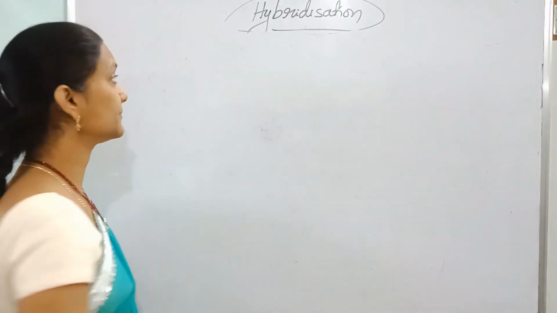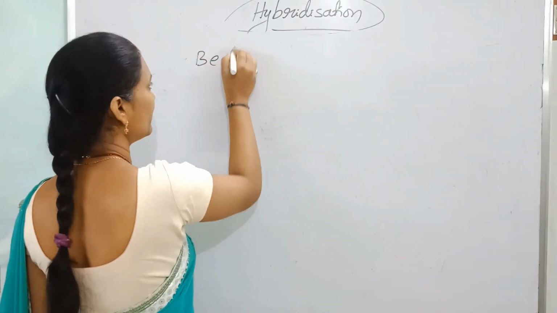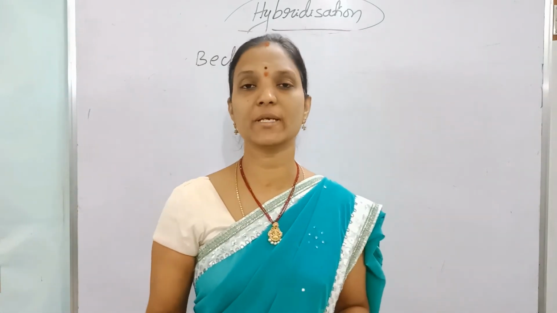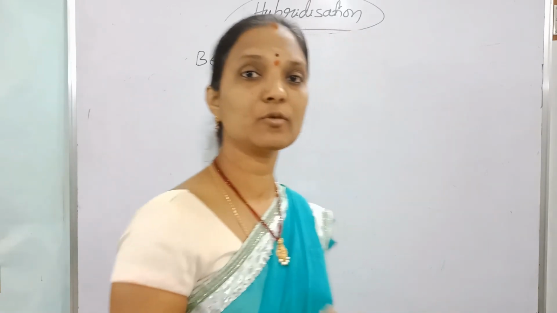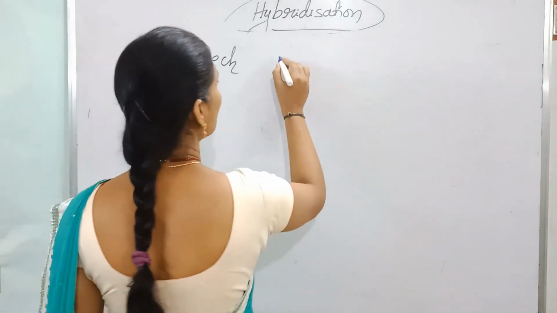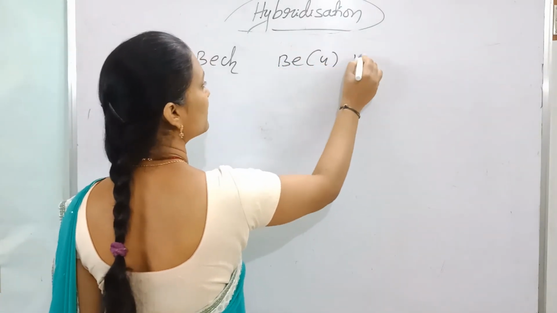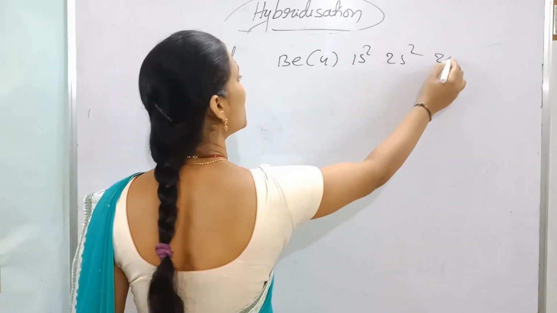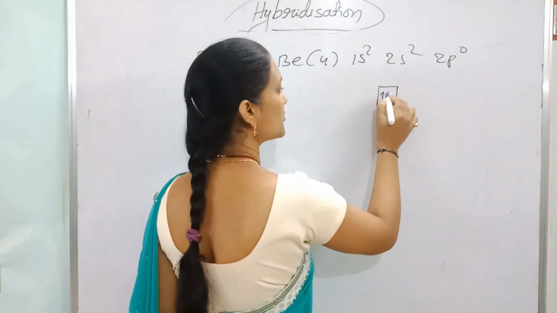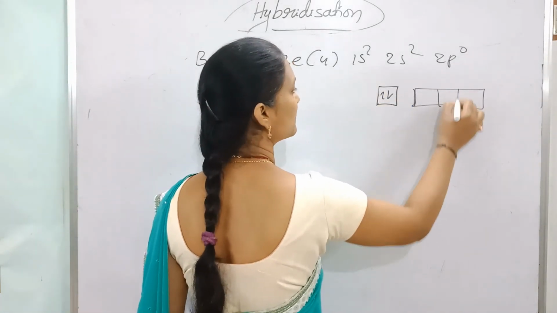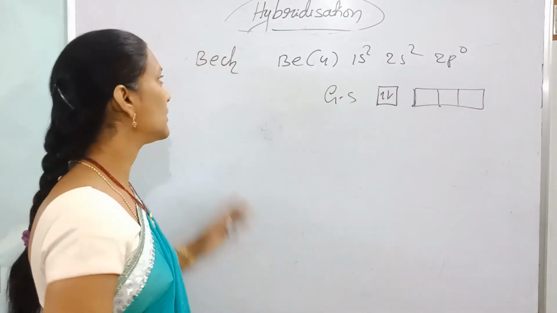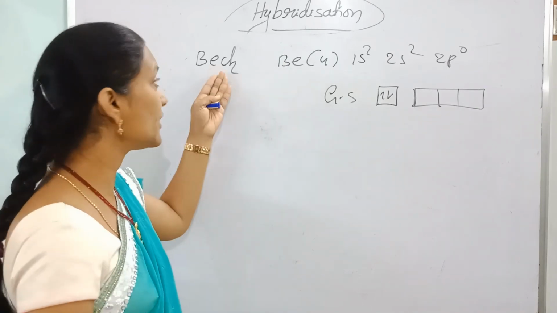Now one more example: BeCl2. Among alkaline earth metals, beryllium forms covalent compounds based on Fajans' rule: small size, small cation, covalent in nature. The remaining elements form ionic compounds. Beryllium is atomic number 4: 1s2 2s2, with 2p empty, no electron in 2p. This is the ground state. Is there any unpaired electron? No, so it would not be involved in any bonding, but it bonds with 2 chlorines.